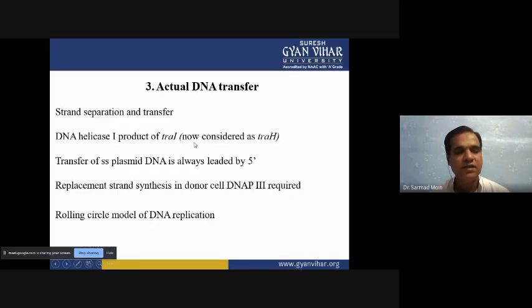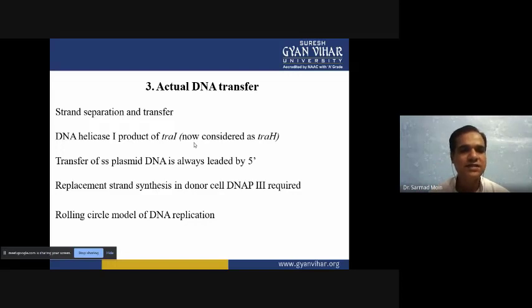When they have the DNA, it can be nicked from one side, and after the nicking, the entire single-stranded DNA can transfer, and the remaining single-stranded DNA will stay in the donor and replicate again. So the donor has its own copy, and the recipient has another single-stranded copy, and it will replicate the second strand and also have double-stranded DNA. So both donor and recipient have double-stranded DNA.